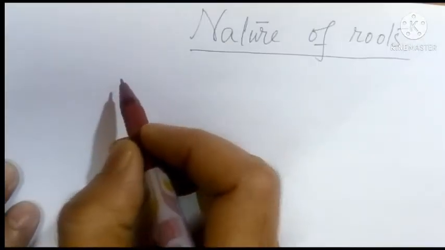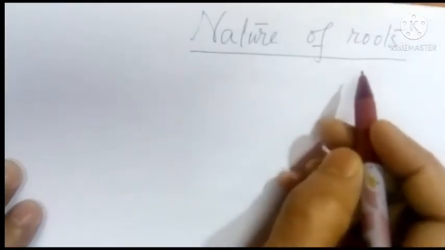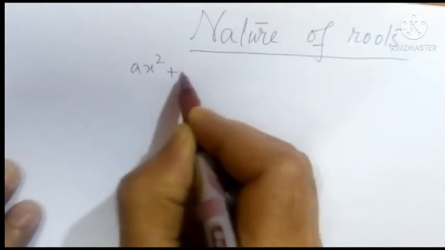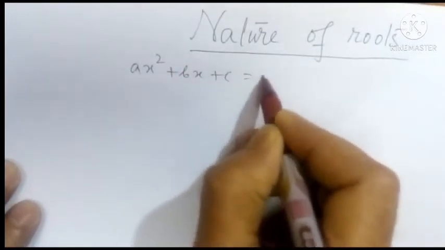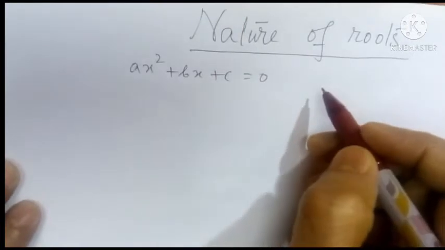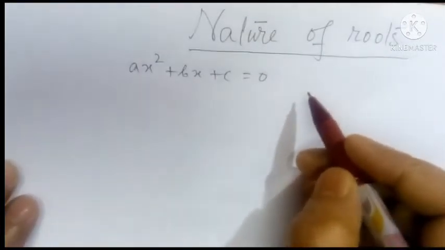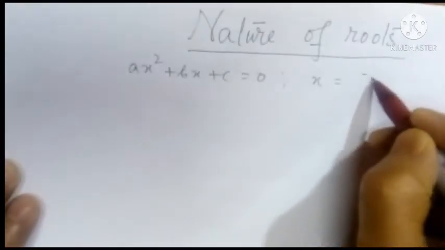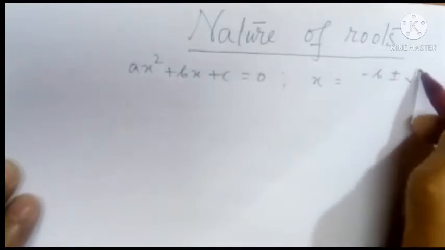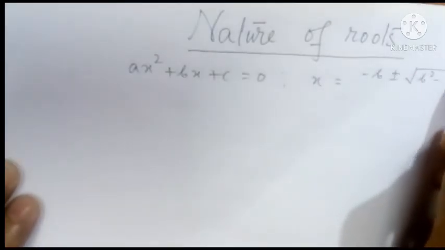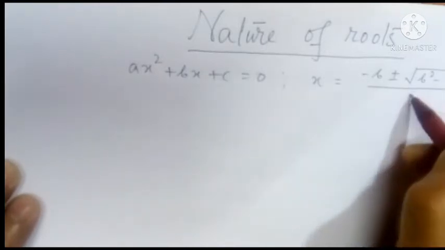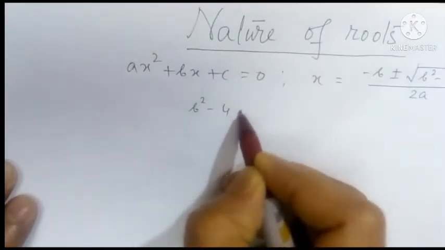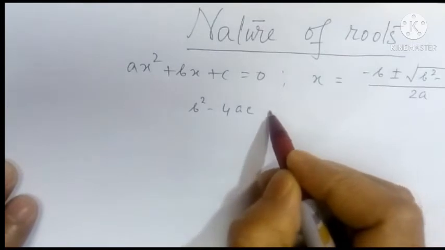Well, students, today's discussing subject is nature of roots. You know, ax square plus bx plus c equals 0 is a quadratic equation, and you also know that x has two roots. So roots are x equals minus b plus minus root over b square minus 4ac by 2. Okay, now b square minus 4ac, this is called